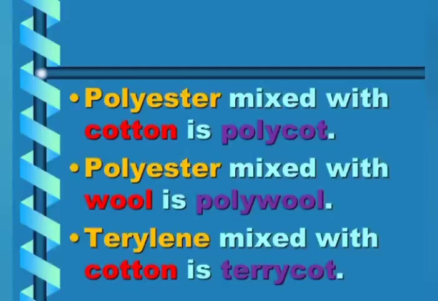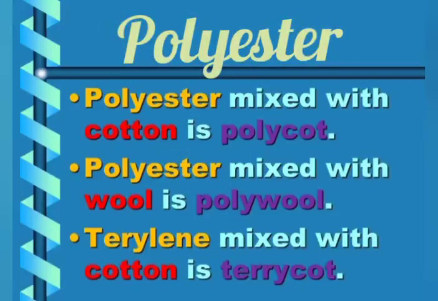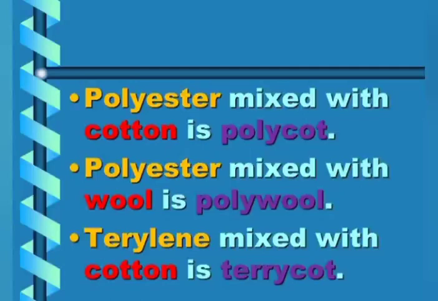Mixing of fibers takes place. For example, these fibers are mixed together to form new types of fibers. These fibers are also called blended fibers. So the first fiber is polyester. Polyester, when it is mixed with cotton, is polycot. Polyester, when it is mixed with wool, is polywool.